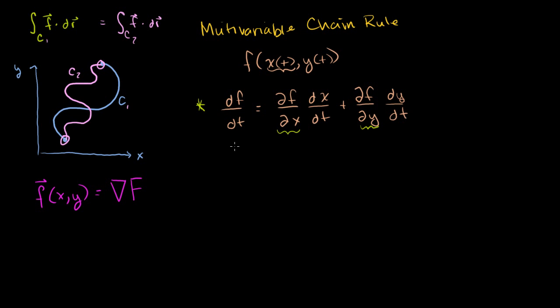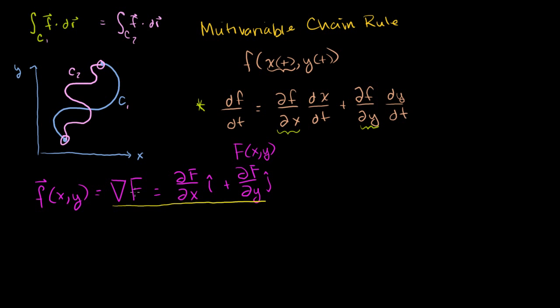So I could also write up here, capital F is also a function of x and y. And the gradient, all that means is that the vector field f of xy, lowercase f of xy, is equal to the partial derivative of uppercase F with respect to x times the i unit vector plus the partial of uppercase F with respect to y times the j unit vector. This is the definition of the gradient right here.